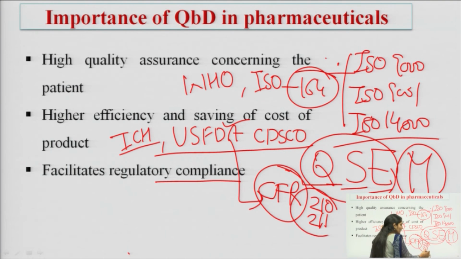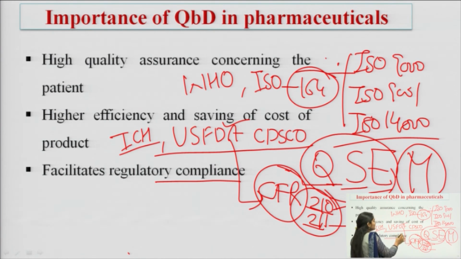It consists of 2 parts, 210 and 211, and these 2 parts contain minimum current good manufacturing guidelines for the products. Part 210 consists of minimum current good manufacturing for the holding of a device, for the manufacturing, for the import, for the sale, for the license of the facilities or equipment or the process used. But in case of 211, it consists of minimum current good manufacturing practices for the manufacturing of a drug product.